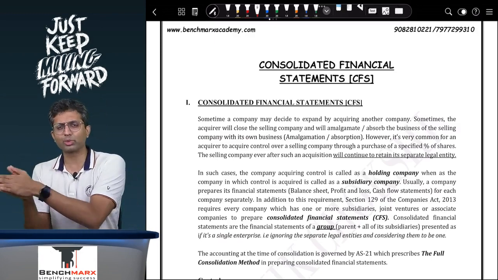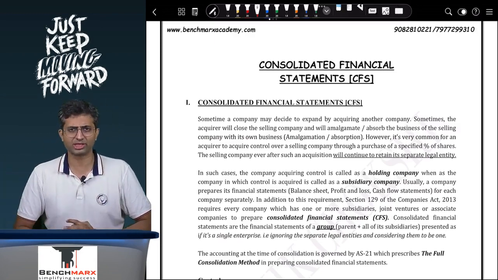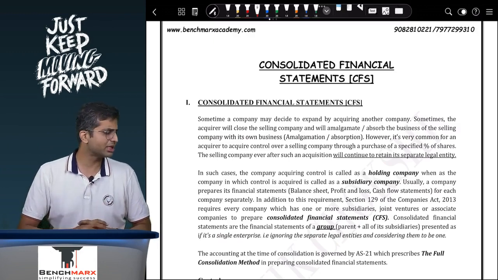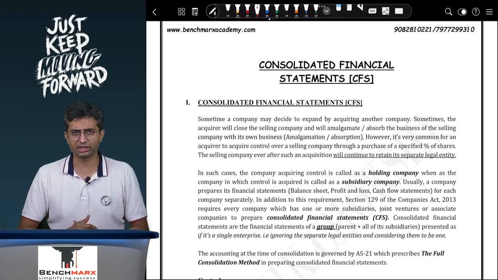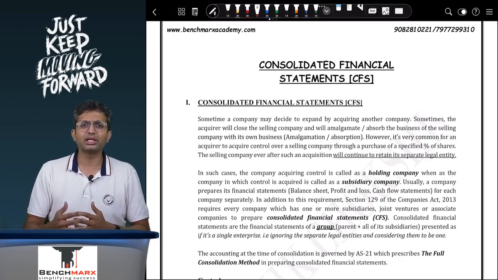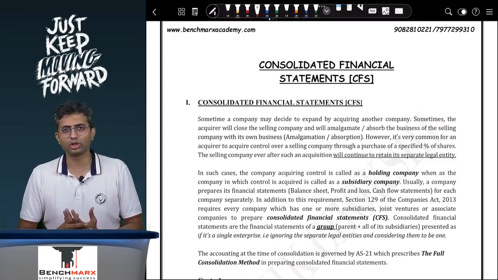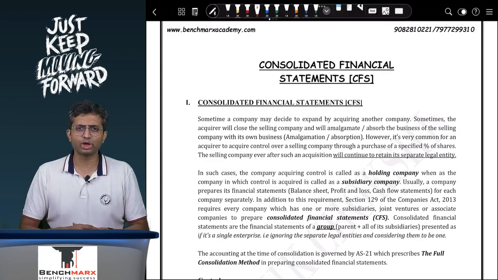Now, associate and joint venture are not there in your CA Inter, they will come in your CA Final. Having said that, subsidiary is there in your CA Inter. So what do we mean by a subsidiary? A subsidiary is an entity over which we have control. How do we say that there is a control existing?